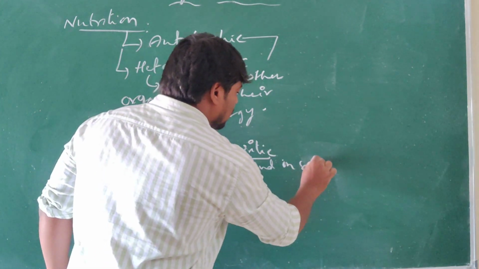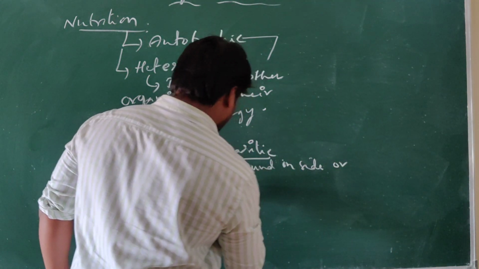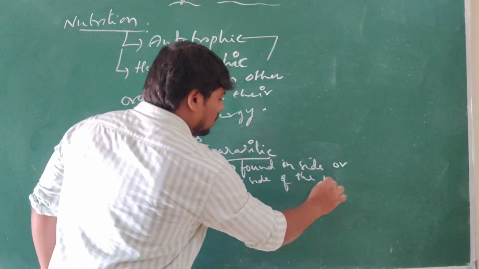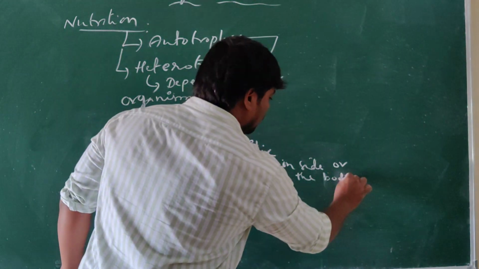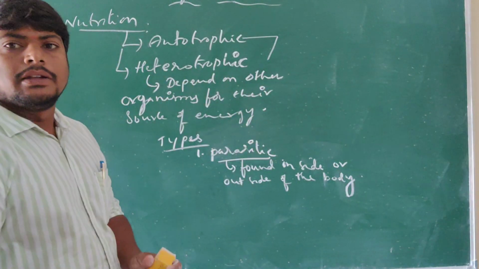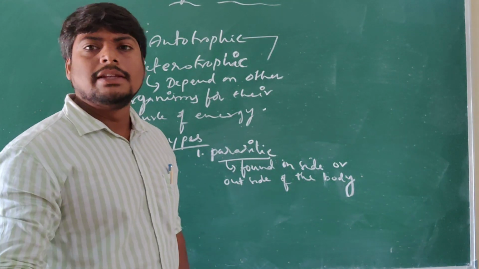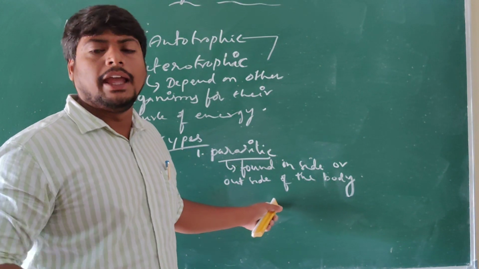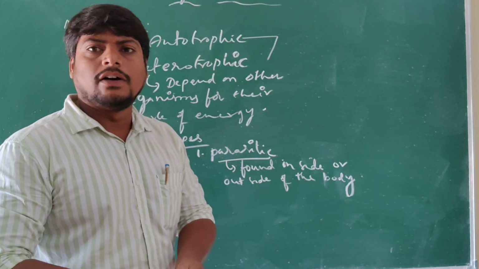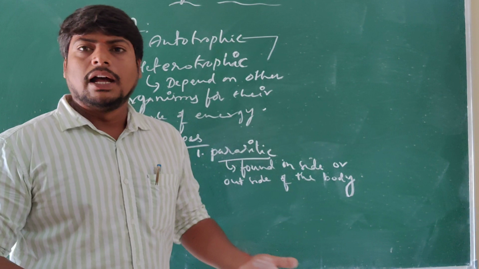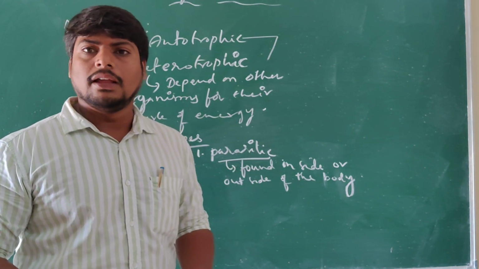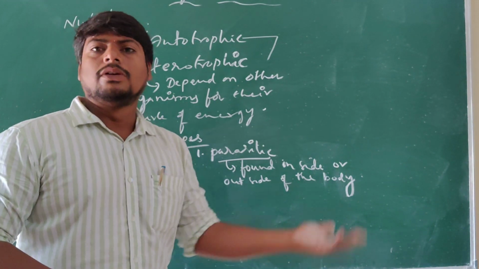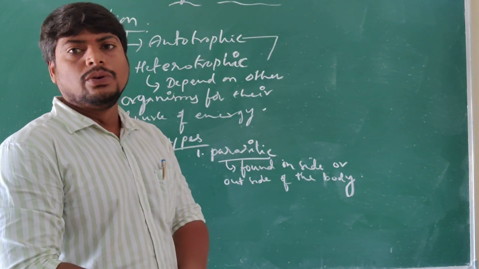So under the parasitic mode of nutrition, organisms are found either inside or outside of the body. Understand? They may be living inside or outside of the body, and in such a mode they obtain their nutrients. Bacteria, viruses, and other protozoans are also found in our body. Is it not? And plants also, the cuscuta plant, also show this parasitic mode of nutrition.